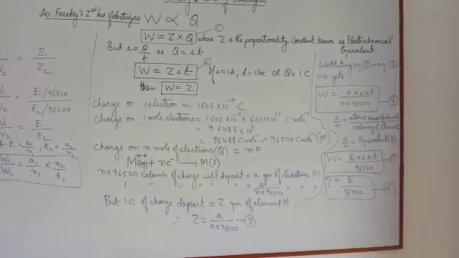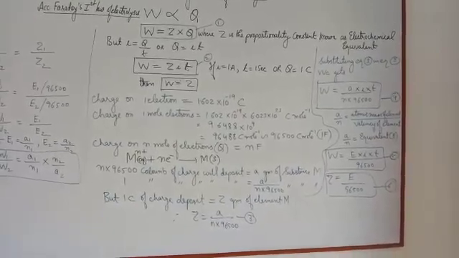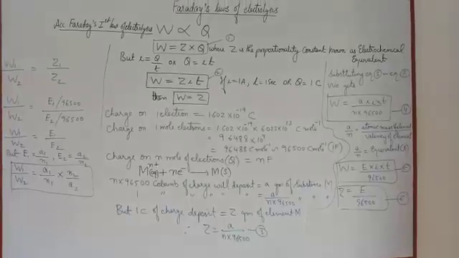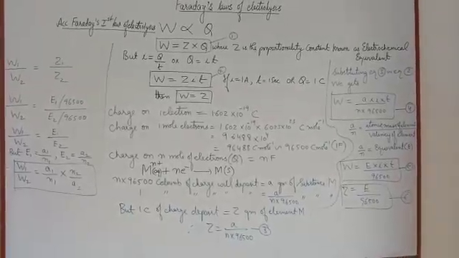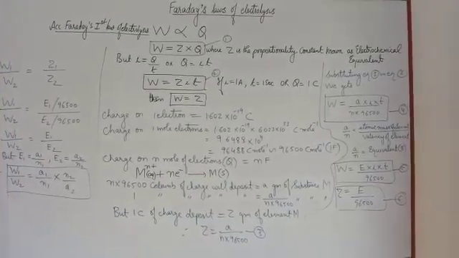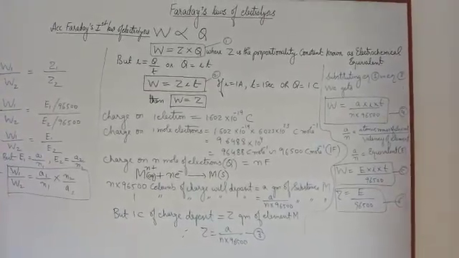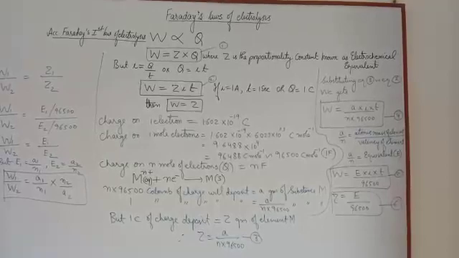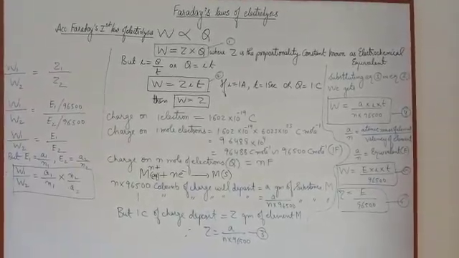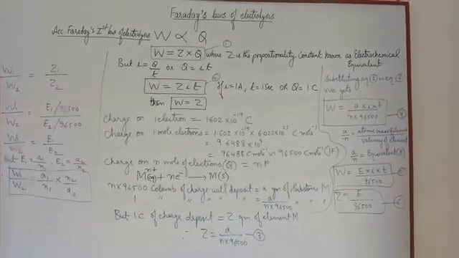Now according to Faraday's second law of electrolysis, when the same quantity of charge is passed through the solutions of different electrolytes connected in series, then the masses of the substances deposited at their respective electrodes are directly proportional to their equivalent masses. Consider two different electrolytes 1 and 2 connected in series.